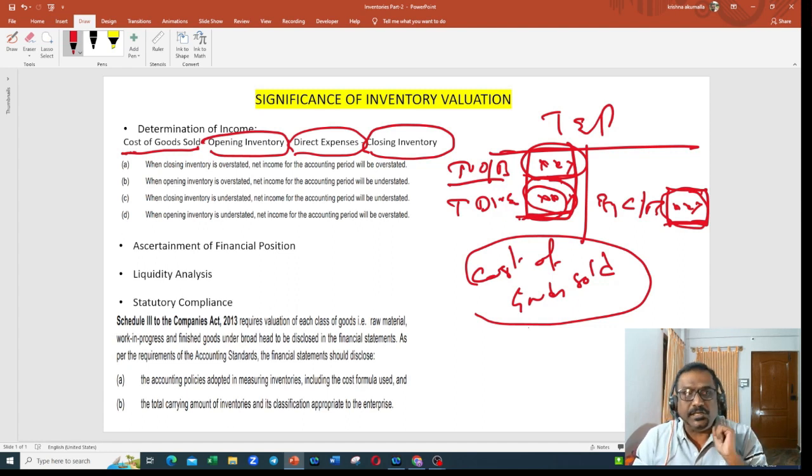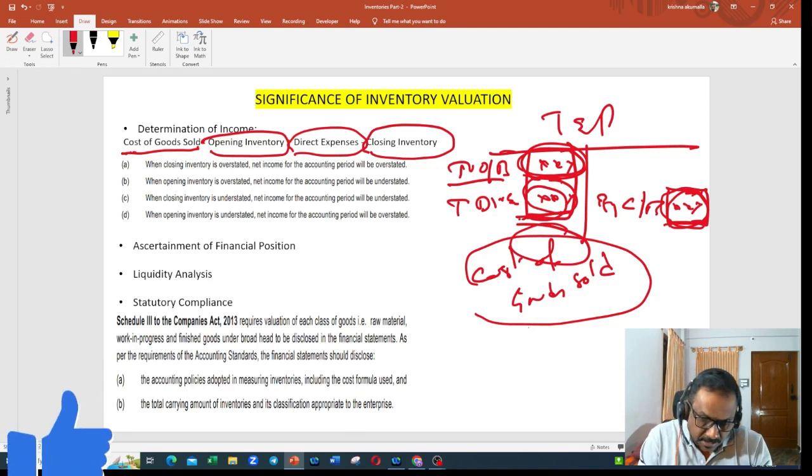Now you see here, beauty. If I do an incorrect valuation of my inventory, what will happen? That will have an impact on opening inventory. That will have an impact on my closing inventory. Then it will have an impact on my gross profit also. That is what I was trying to tell you previously. So I have to do a proper valuation of my inventory. If I don't do that, it will have an impact on my profitability. My profits will get impacted to that extent.